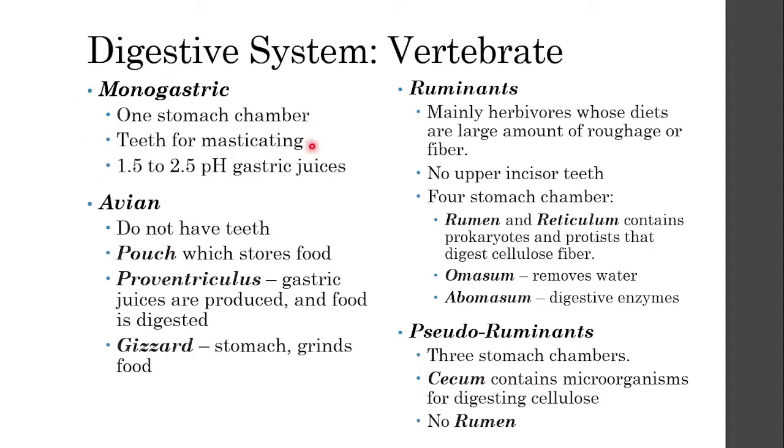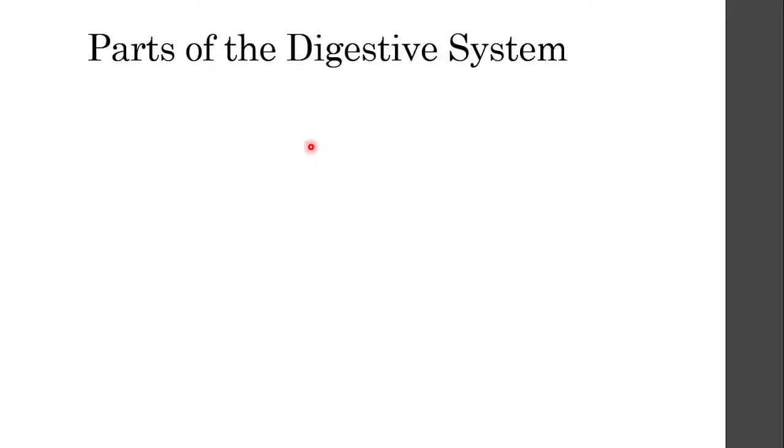So that is the digestive system of various vertebrates. Now let's talk about the different parts of the digestive system, starting with the oral cavity. Oral just means mouth, so this is your mouth cavity. This is the food point of entry, meaning this is where the food goes in, and this is where the process of mastication starts to happen. Mastication is a very important process because this is the start of breaking down the food.